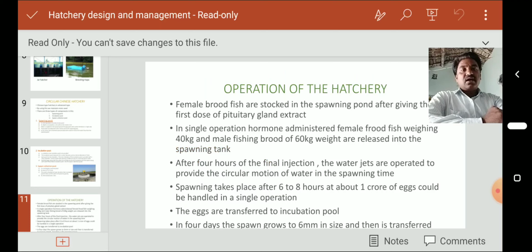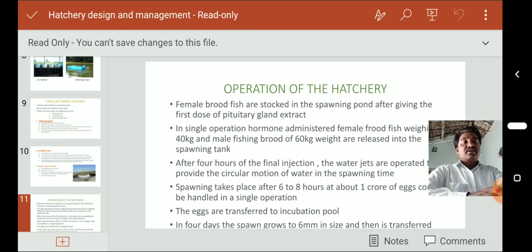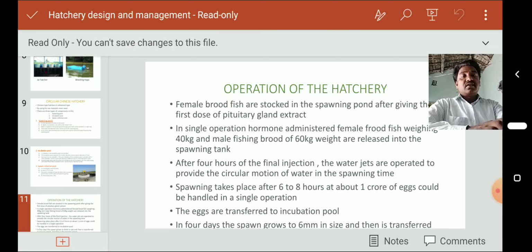Okay, next, operation of the hatchery. Generally these hatcheries are either jar hatcheries or Chinese hatcheries. Now, the operation of the hatchery: first, female brood fish are stocked in a spawning pond after giving the first dose of pituitary gland extract.